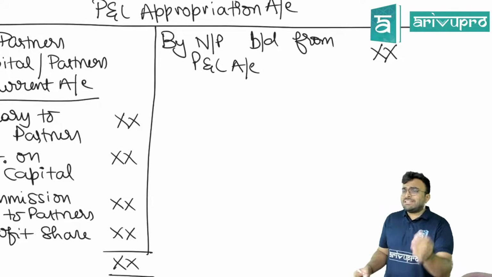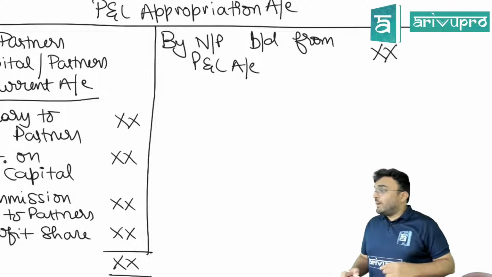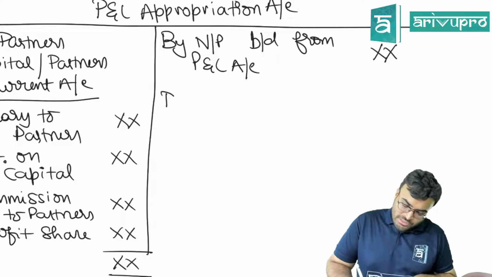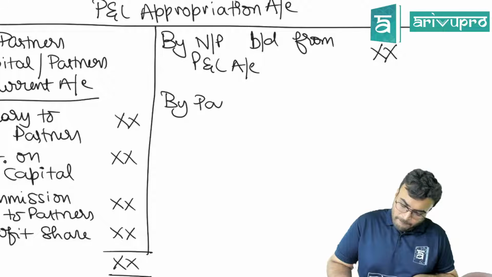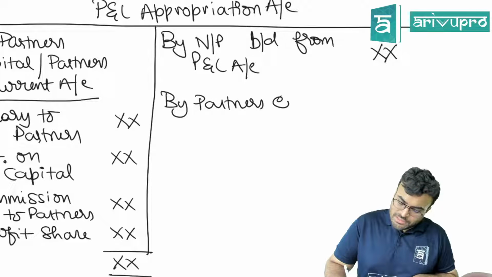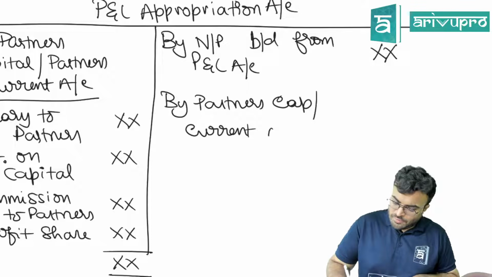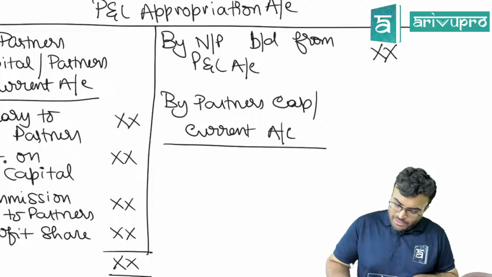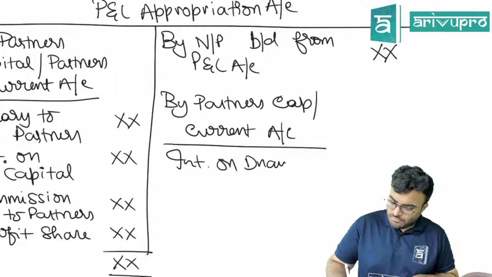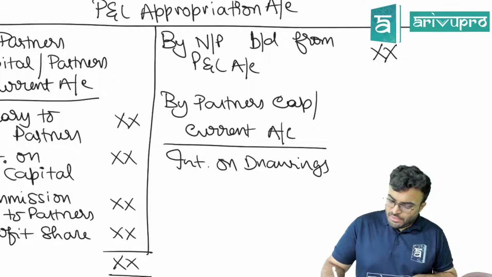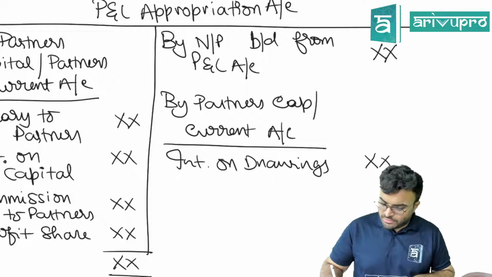Now, are we going to take something from partner? Yes, what is that? Interest on drawings. So, you are going to write by partners' capital or current account, and under that you are going to write interest on drawings.